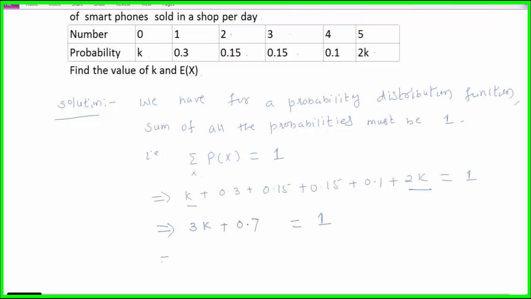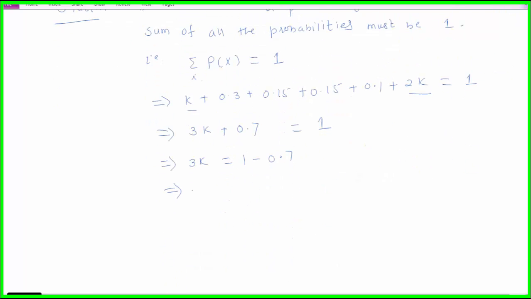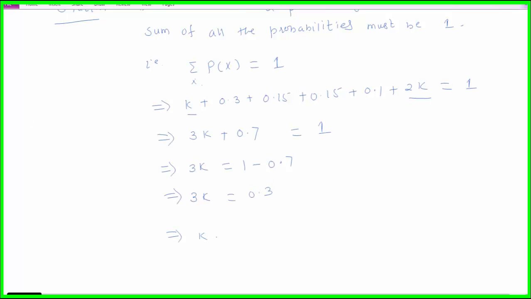This implies that 3k is equal to 1 minus 0.7, taking 0.7 to the left side. So 3k is equal to 1 minus 0.7, which is 0.3. This implies that k is equal to 0.3 divided by 3, which is 0.1.